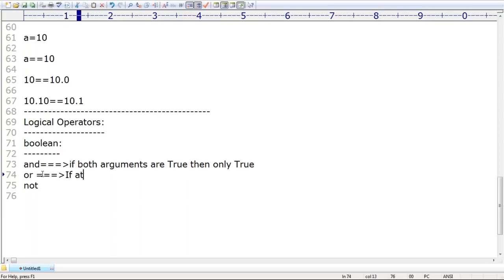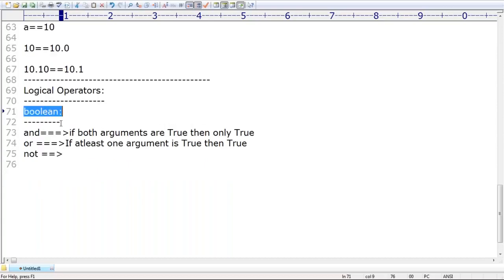If at least one argument is true, then the result is true. Remember this one: the not operator is something like the opposite operation, right? Okay, that's all. Make sure that if it is Boolean, we know the behavior. So there is no confusion, it is straightforward. Whatever we learn from our childhood onwards, the same terminology will be there by default.